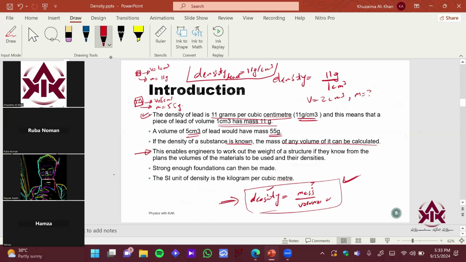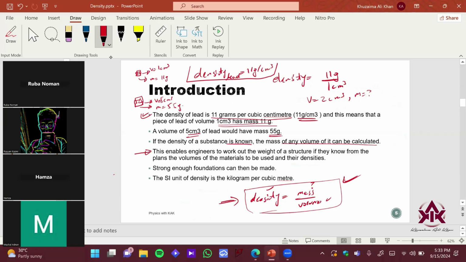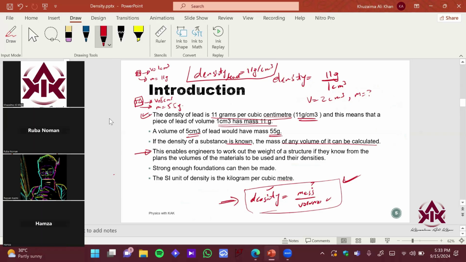Whenever you go out, you see copper wires around you for carrying electricity. Whenever you want to design any wire also, you consider its density and different other parameters. So this is a pretty important factor in designing any structure or anything which requires material from your periodic table, which requires strength and tensile strength, and so on. The strong enough foundations can be made. The SI unit of density is kilogram per cubic meter. We're going to derive it in a while, how it comes, okay?